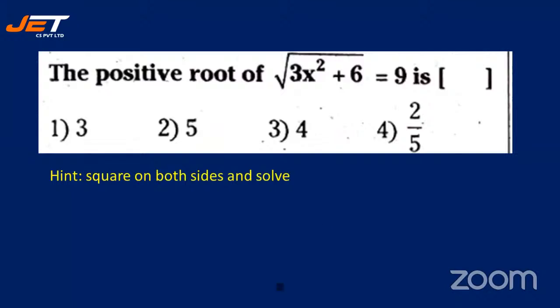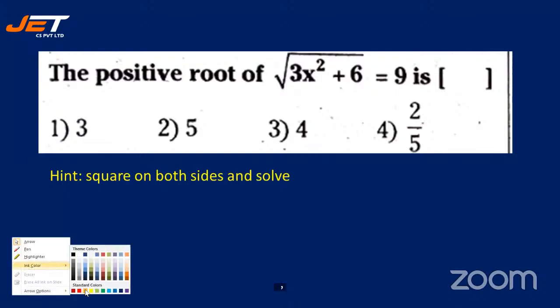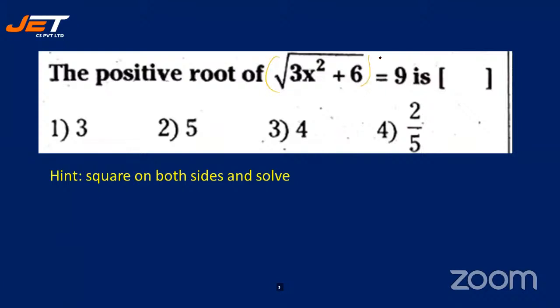The positive root of 3 x square plus 6 is equal to 9 is dash. So when questions like this have come, it is a great cakewalk for you. What you have to do, you just have to square on both sides. All right. So if you square on both sides, you can definitely solve it. Others, quickly work it out and give me the answers. When you do squaring on one side, the other side also has to be done. All right. So mathematics is always like that, isn't it?